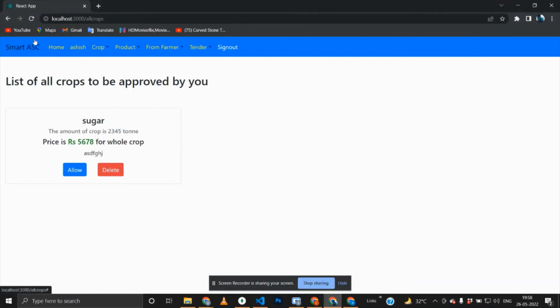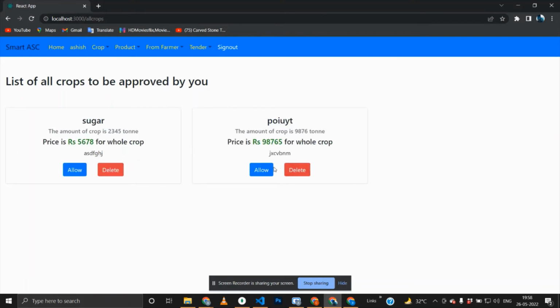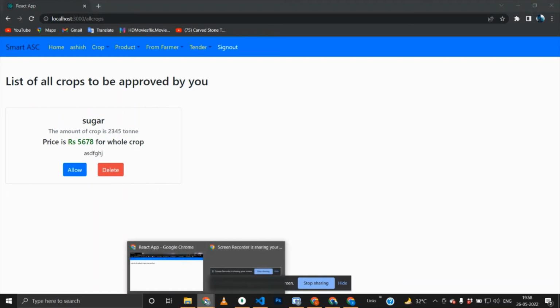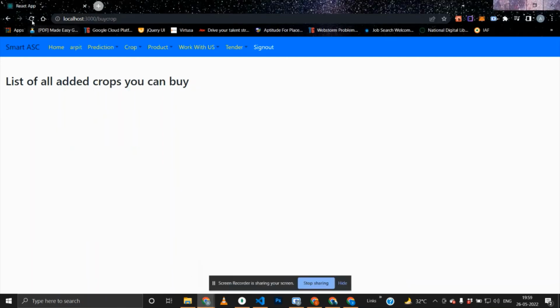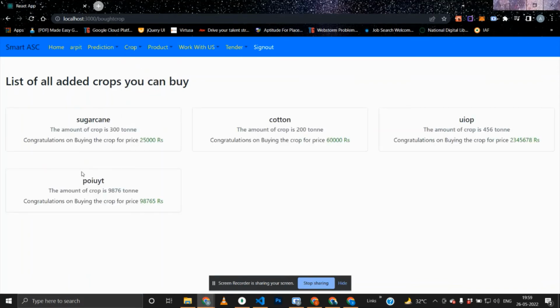I go to my admin for crops to approve. I just approved it from my first account. I come here. I recently added this crop by another account. I can easily buy that. I bought this crop. I can see bought crop. I just added this crop and I bought it. You can see.